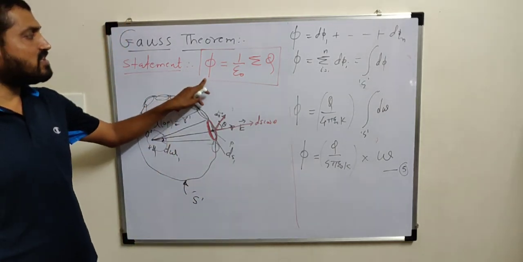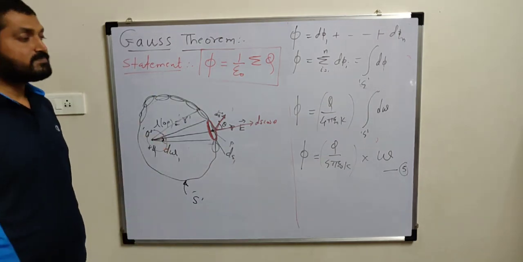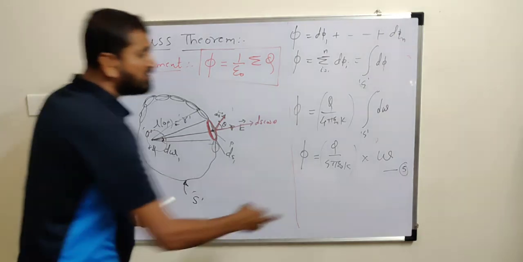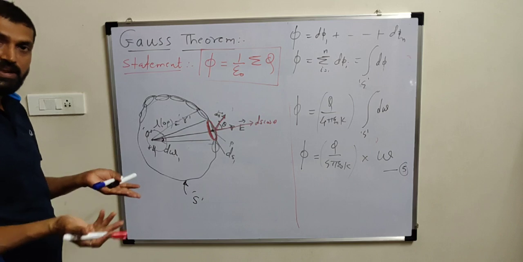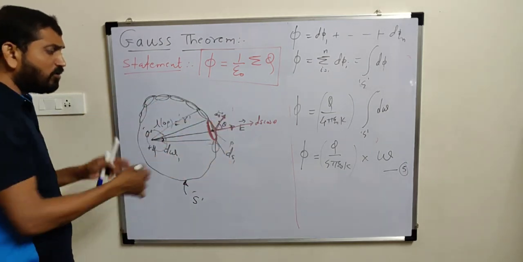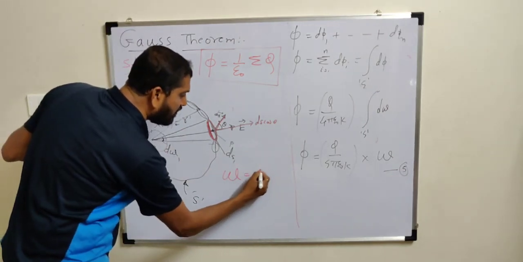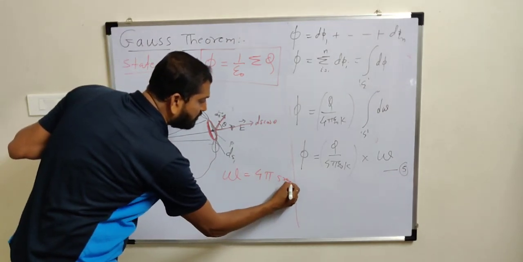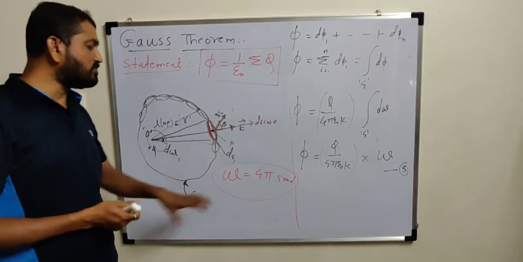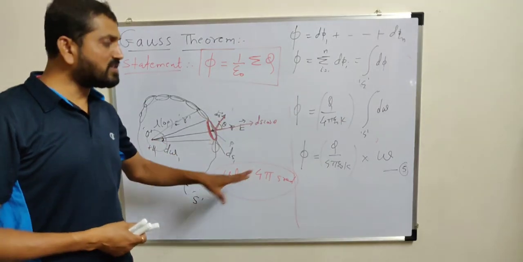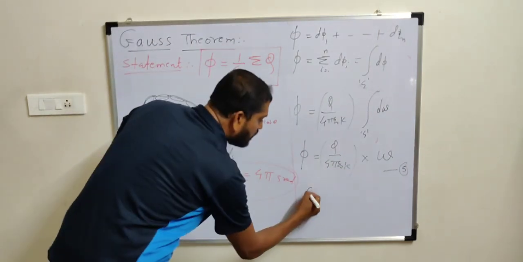Now we are interested to get this verification, phi is equal to 1 upon epsilon 0 sigma q. So how to get it? Now always remember, this total solid angle for any closed surface of any shape, it may be spherical, may be cylindrical, may be a non-standard irregular shape. For any closed surface, remember one conclusion: total solid angle is always 4 pi steradian. It's a fixed value. For all closed surfaces of any shape, it is observed that total solid angle is always 4 pi steradian.